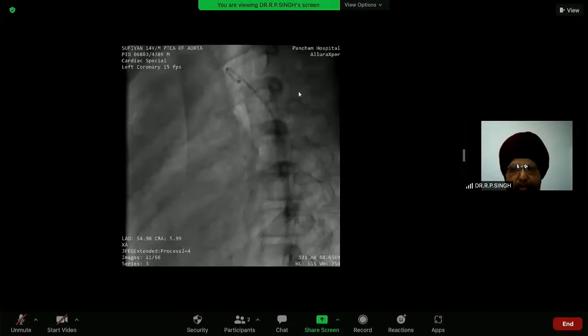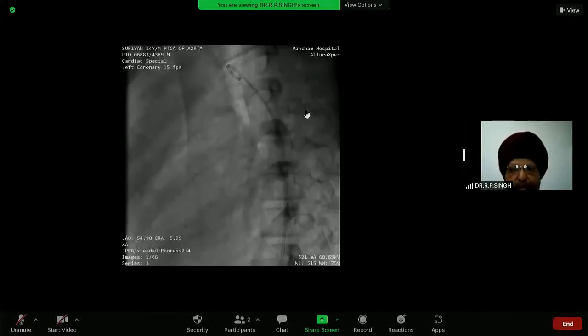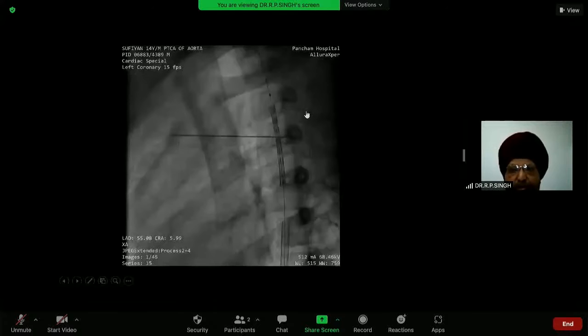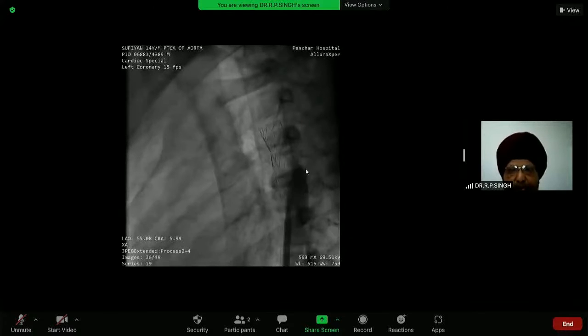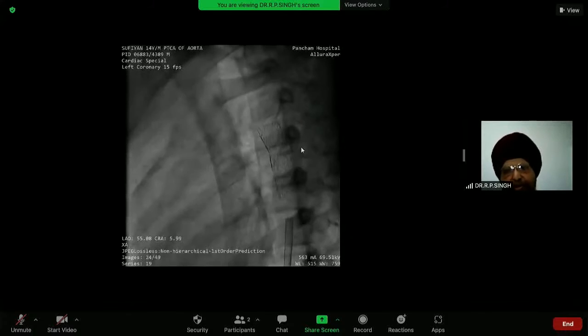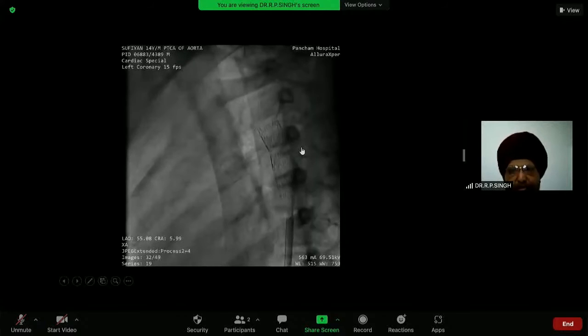This is the pigtail lying across, and this is the coarctation segment. You see here, it was very tight. After that, I used the covered stent, which is now lying across the coarctation segment. And this is after deployment of the stent. You see here the remarkable result, and even the number of medicines decreased remarkably in this child.